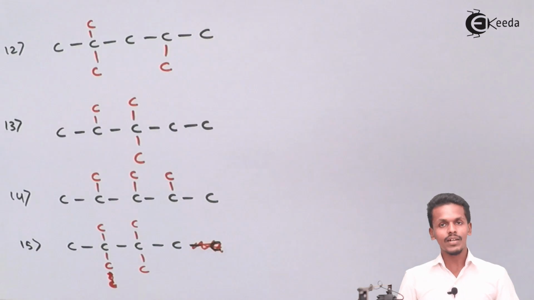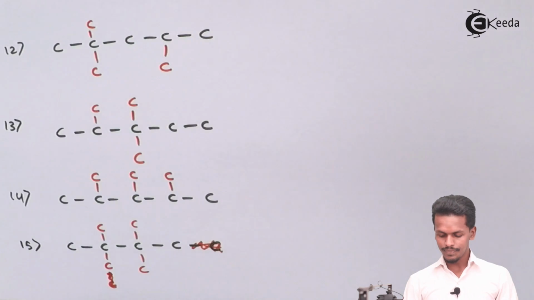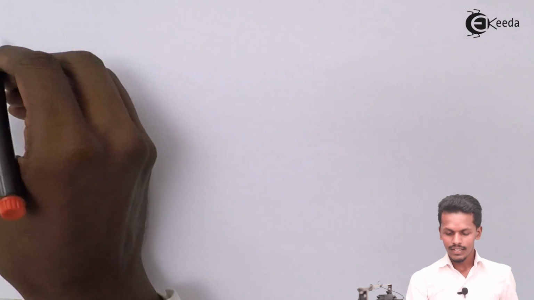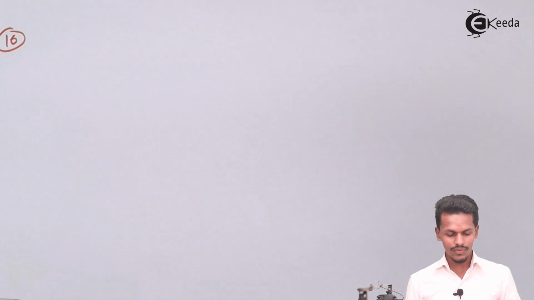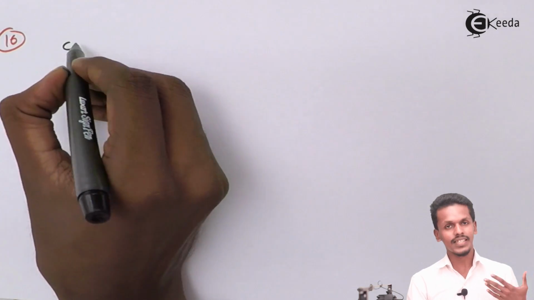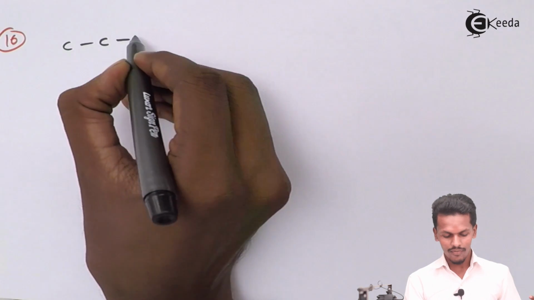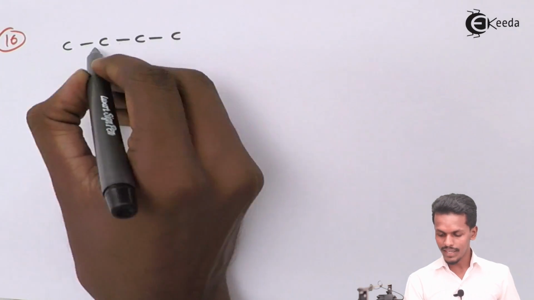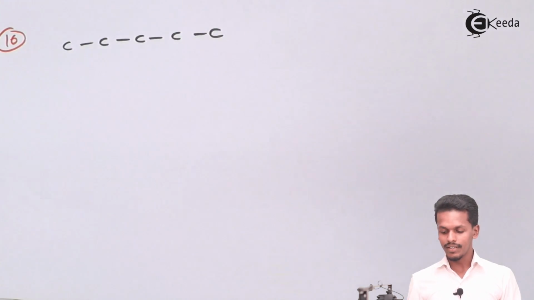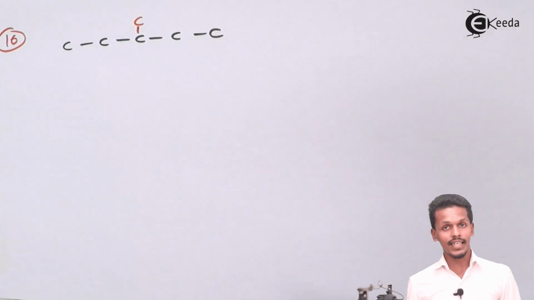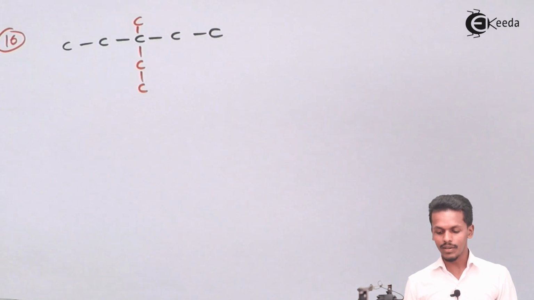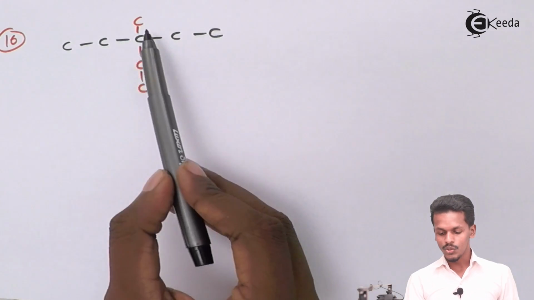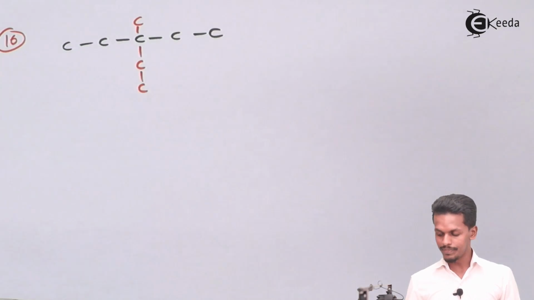So talking about the next one, what else can we do? Let us consider the 16th one. For the 16th one we could write the skeleton of carbon atoms in this way, that is we have 5 carbon atoms that are attached directly, for which 1 carbon is attached in the middle, and 2 carbon atoms that are attached equivalently on this carbon atom. So that will make this the 16th isomer.